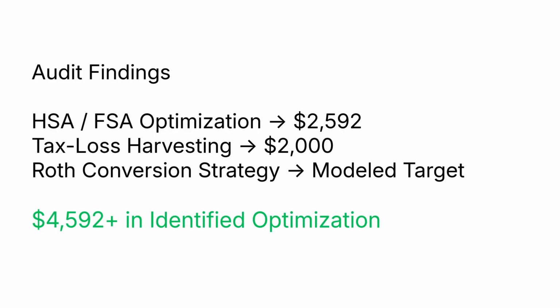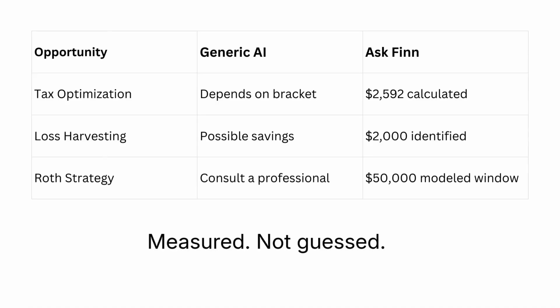$2,592 in contribution misalignment. $2,000 in harvestable offset. No added risk, no income change. Just math applied correctly. Generic advice describes possibilities.